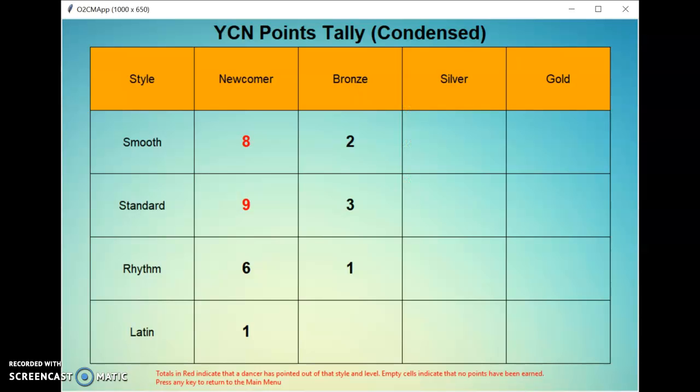I also have a condensed chart which only displays the totals for each style and does not display the totals for the dance.